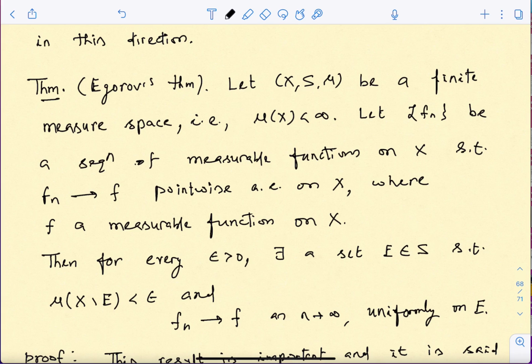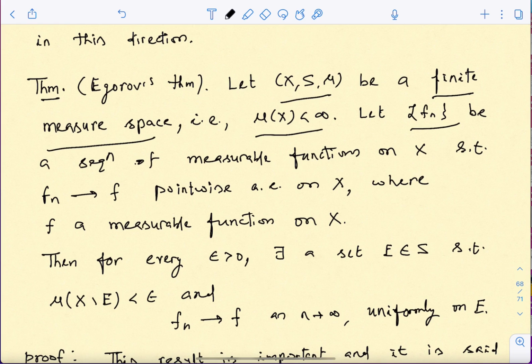And what does it say? It says that if you are working with a measure space which is a finite measure space, that means mu of X is finite, and you have a sequence of measurable functions on this X such that they converge to f pointwise almost everywhere. Okay, so this is almost everywhere convergence. That means the points at which the convergence does not take place form a null set.